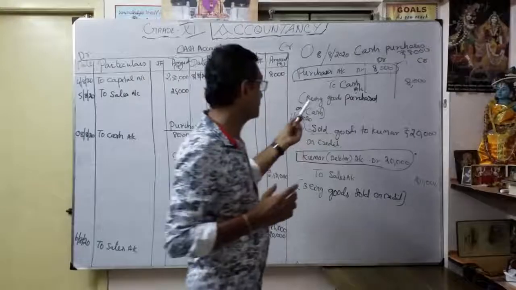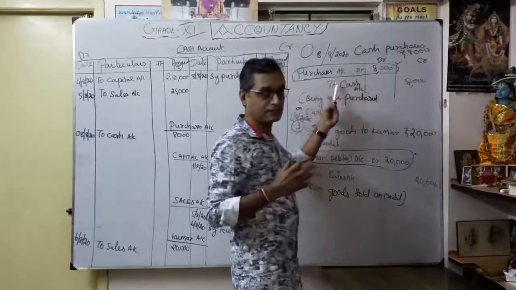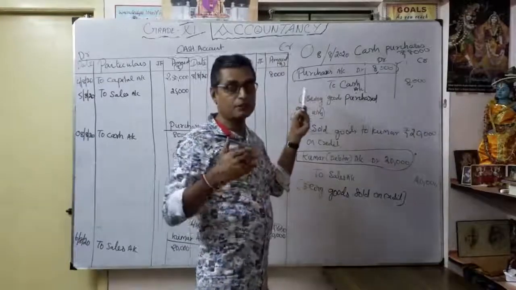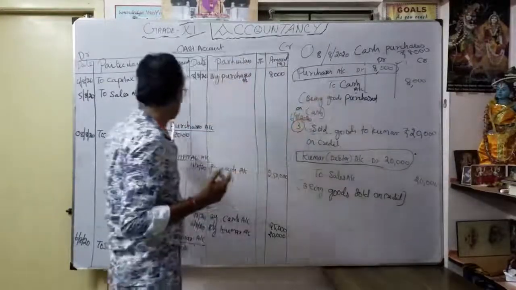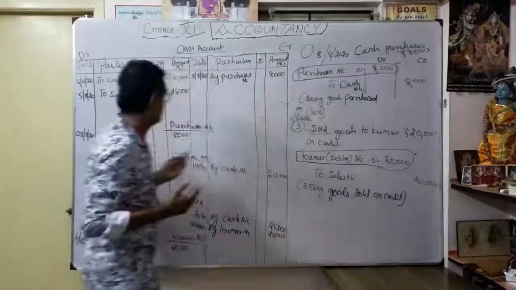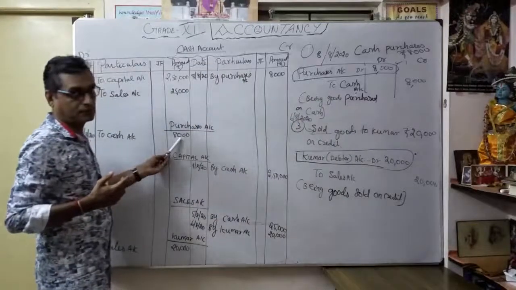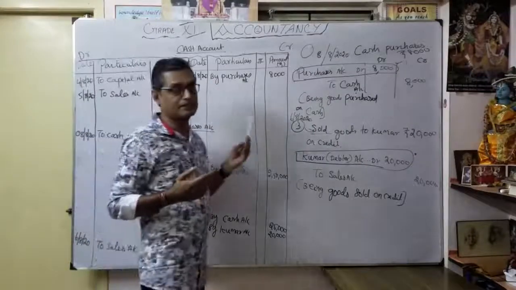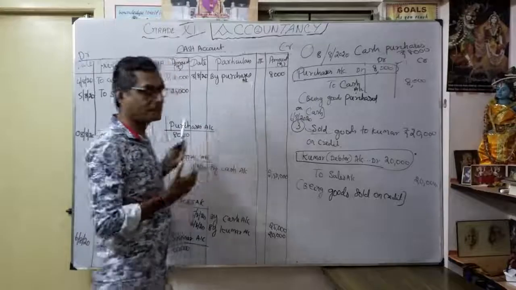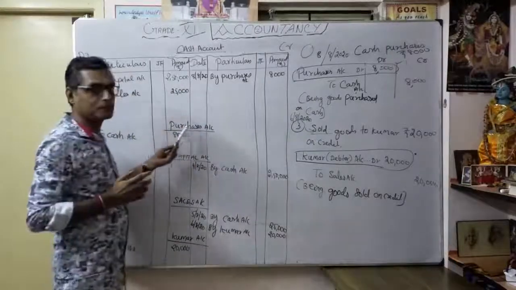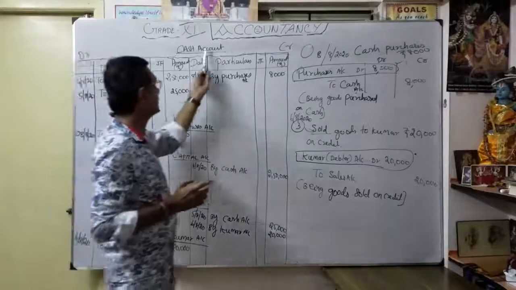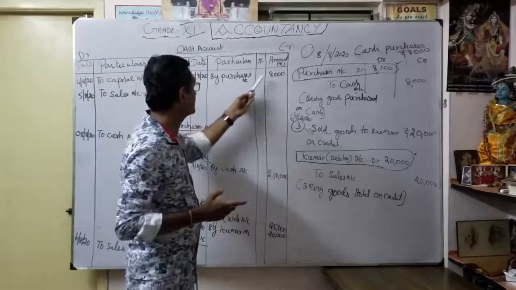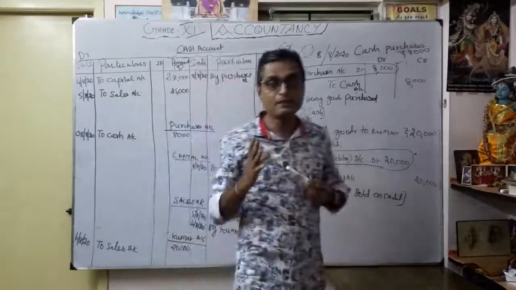Ledger and posting. Here the first duty is to prepare the journal entry. After that, open the account. If already there, no need to open once again. As a purchase account, now only open. As a purchases account, to cash account 8,000. Then as a cash account, by purchases 8,000. Our debit and credit: consider debit part, credit part. What's the meaning of purchases as debit part? I did my purchases through my cash. Here in my cash account, my cash goes out. Why does my cash go out? In the form of purchases 8,000. Understood? For the cash purchases.